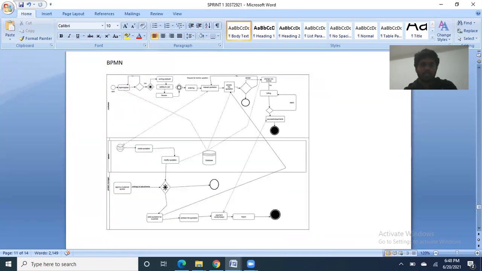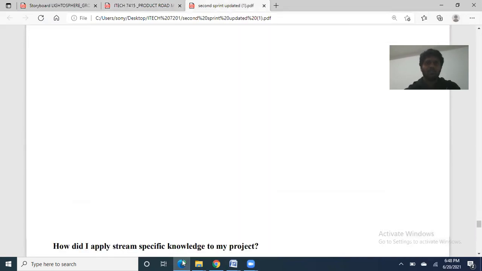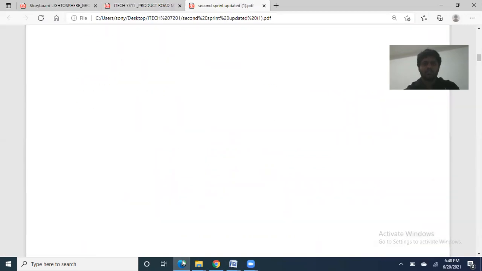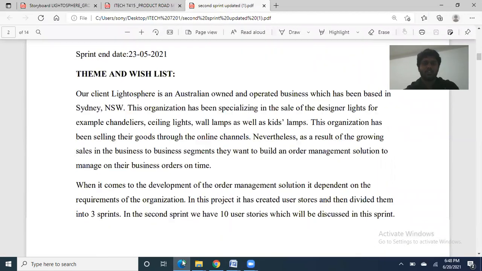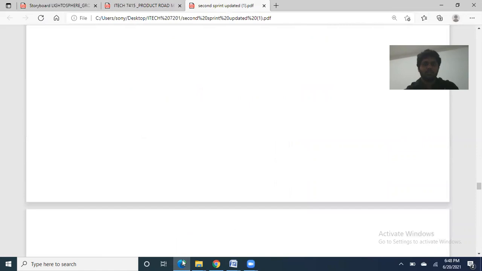And this is the BPMN diagram for our project. Now I am going to share sprint 2, my contribution.